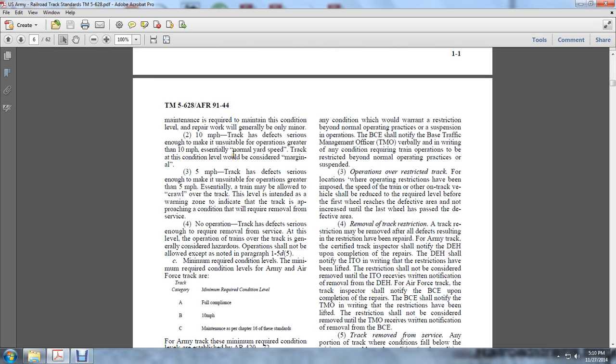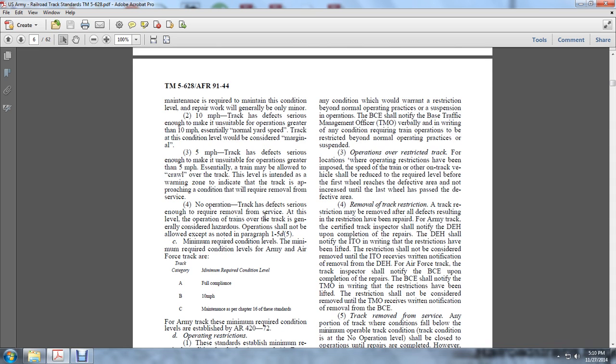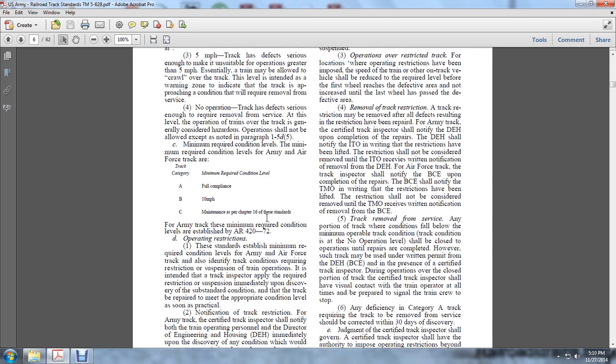Minimum required condition levels. The minimum required condition levels for Army and Air Force track are: A, full compliance; B, 10 miles per hour; C, maintenance per Chapter 16 of these standards. For Army track, these minimum required condition levels are established by AR 420-72. Operation restrictions. These standards establish minimum required condition levels for Army and Air Force track. They also identify conditions requiring restrictions.